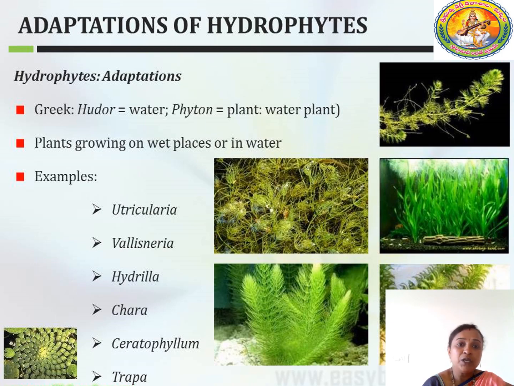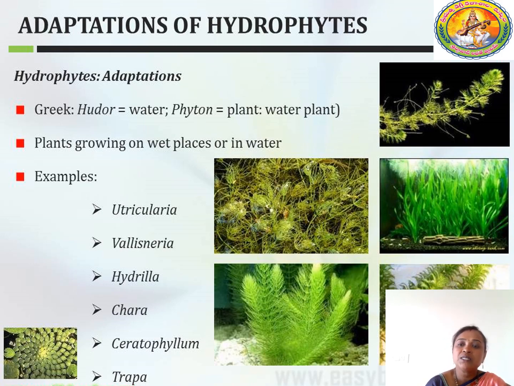In Greek, hydor means water, phyton means plants. In Greek, the meaning of hydrophytes is: hydor means water, phyton means plant, or water plant. Coming to the second point, the plants which are growing on wet places or in the water are called hydrophytes. Here you can see that many examples are there.